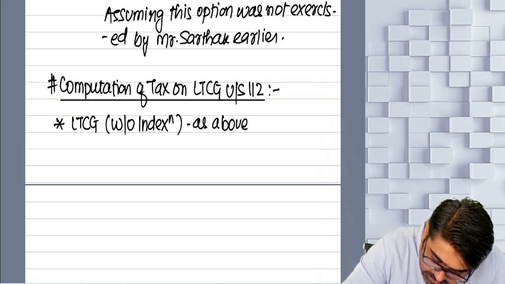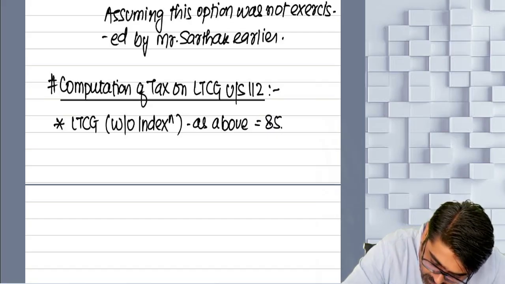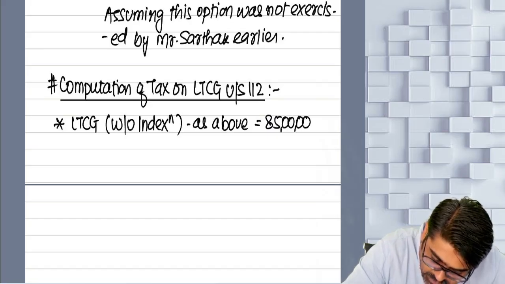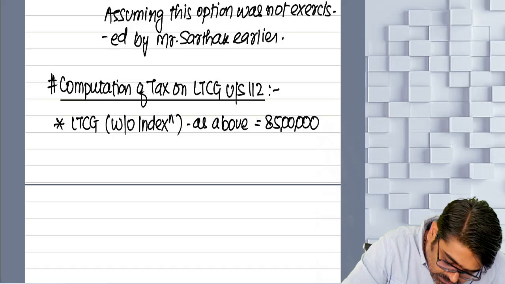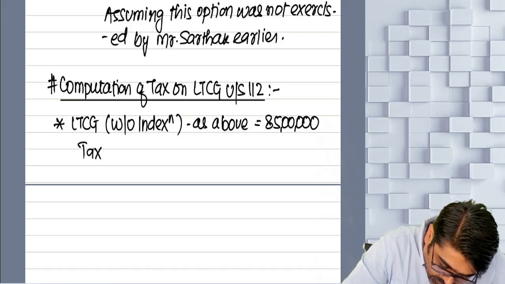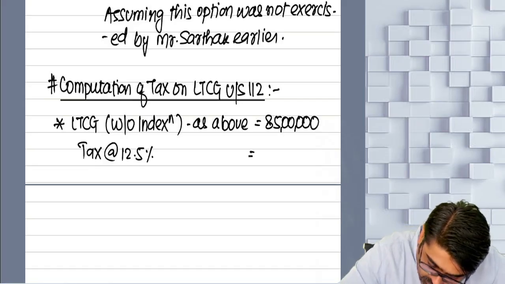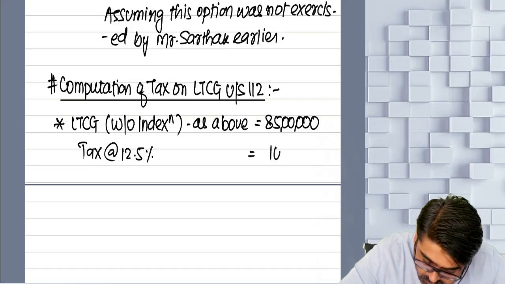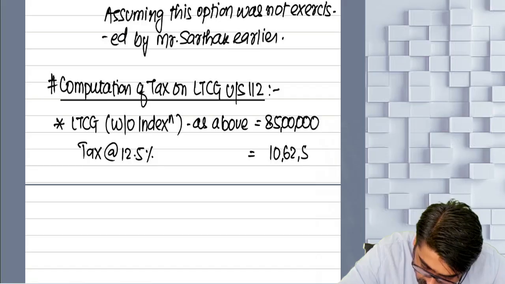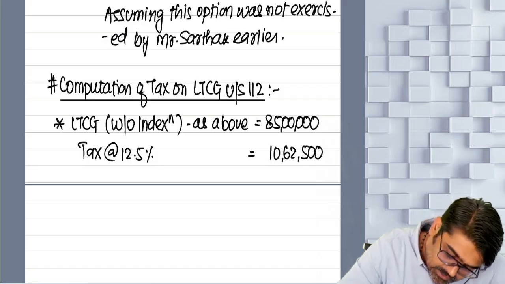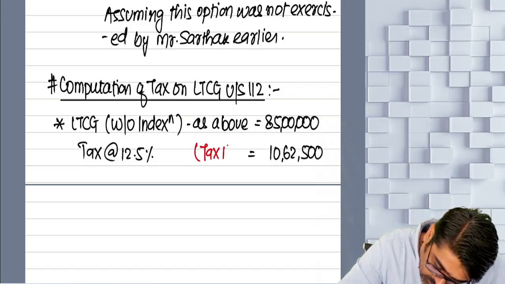How much was that LTCG? 85 lakhs only, no? After claiming exemption and all. So tax at the rate of 12.5% will be how much? 10,62,500. This is your tax 1.